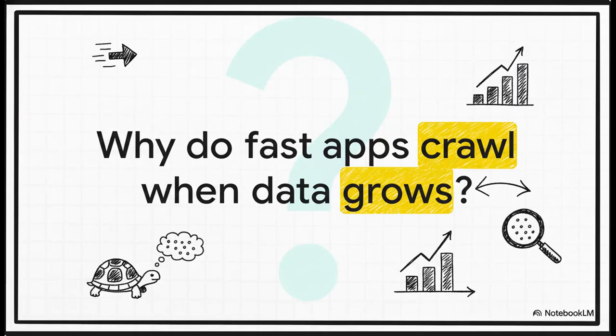Okay, you know this story. It's super frustrating. You build an app, and on your own machine, it's a total speed demon, blazing fast. But then, it hits the real world with thousands of users. As all that data starts piling in, the performance just takes a nosedive. But here's the good news, and this is important. It's probably not your hardware failing you. It's actually a code problem, and that means it's a solvable problem.